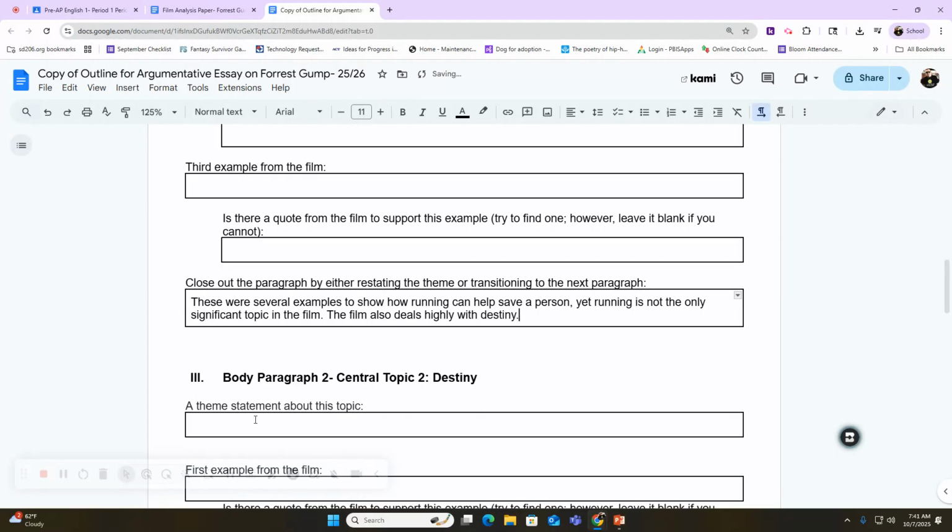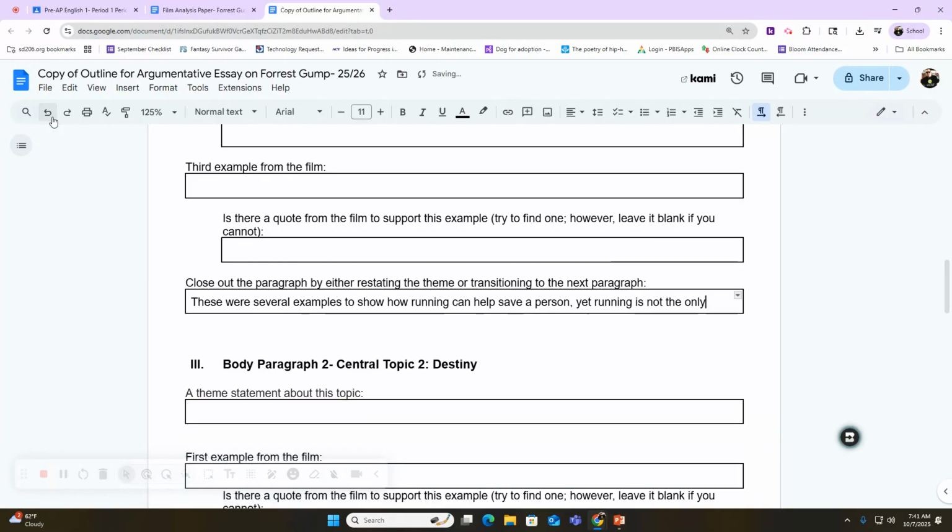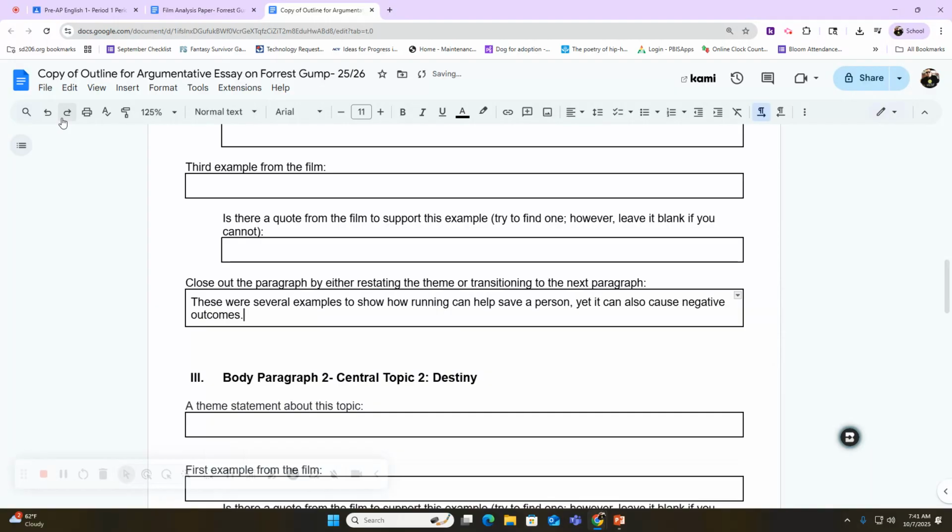And then that would lead right into my next paragraph about destiny. See what I did there? So again, it's up to you how you want to complete it. I like to just close out the paragraph, so I'm going to go back and use my previous example. But you can do either one that you'd like, or a combination of both. It's up to you. So pause the video and close out your paragraph.